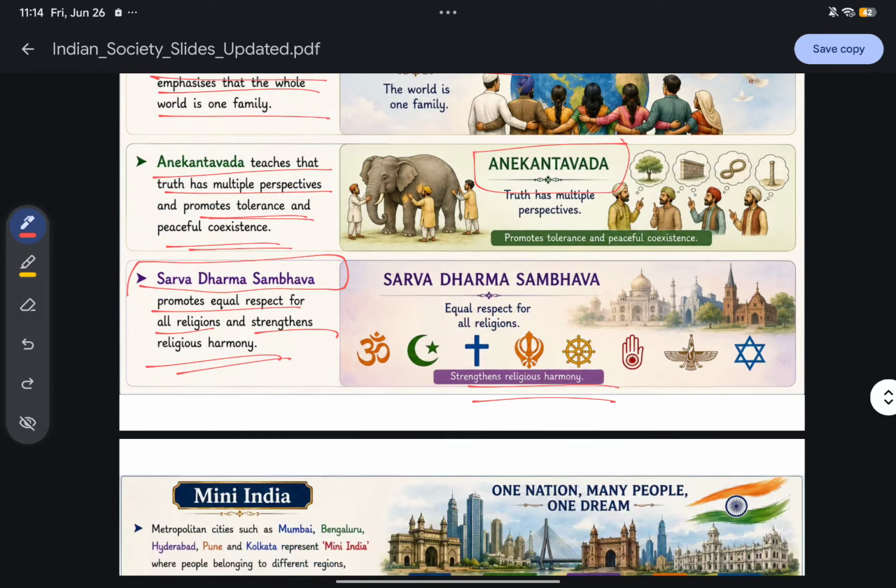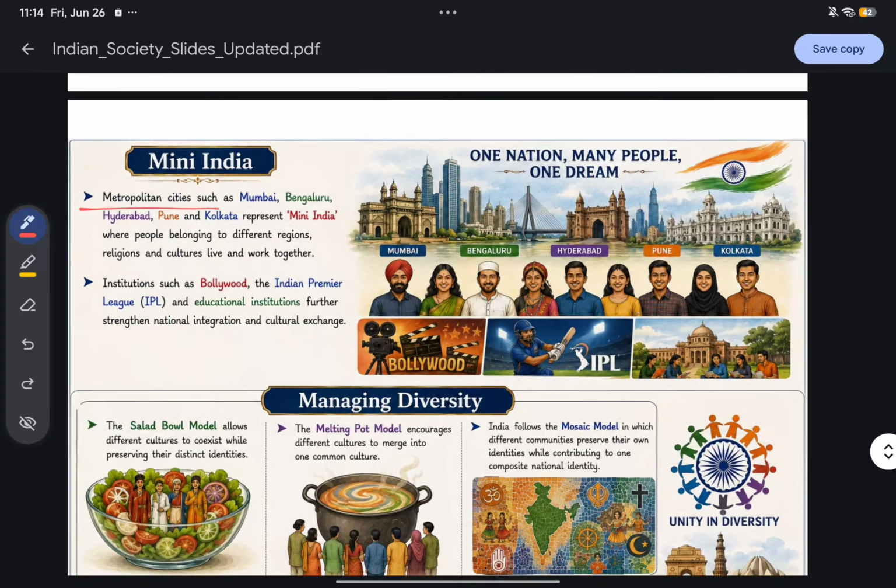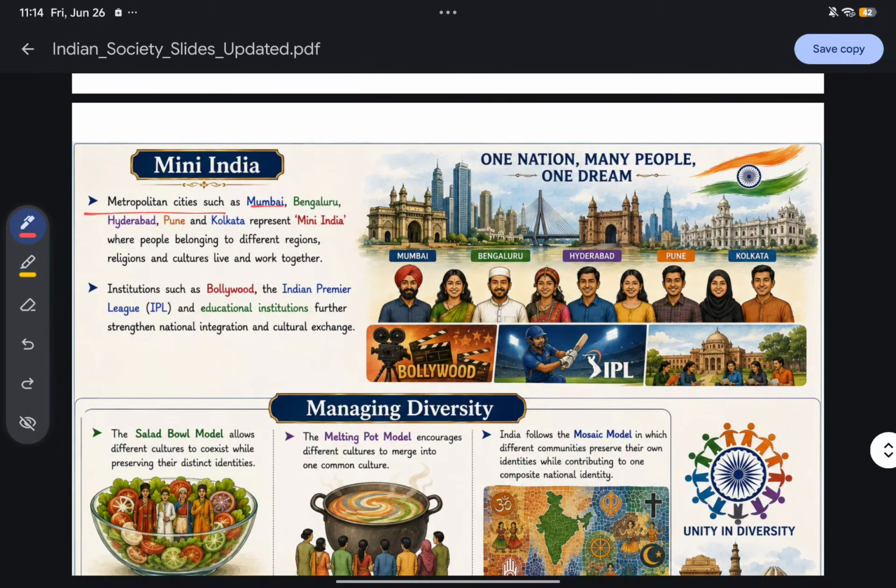Okay, now see, we also have a mini India. For example, if we go to metropolitan cities such as Mumbai, Bangalore, Hyderabad, Pune, Kolkata, they represent mini India, where people belonging to different regions, religions and cultures live and work together. That also makes us united. Okay, next thing is the institutions such as Bollywood, IPL, education institutions. They also further strengthen our national integration and cultural exchange.